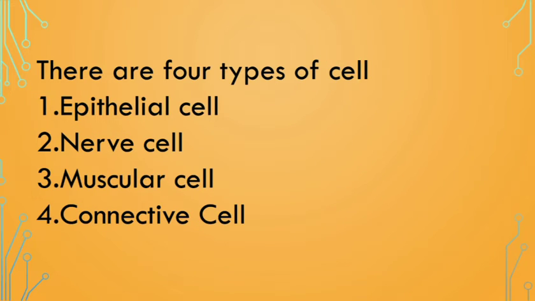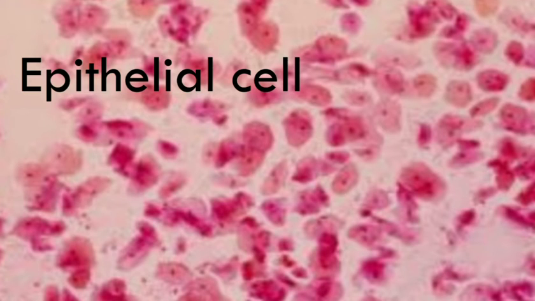So there are four types of cells, we can say: the epithelial cell, nerve cell, muscular cell and connective cell. So these are the four types of the cells. First is the epithelial cell, in which we can see the diagram of how it looks. So what is the epithelial cell? Let us see.